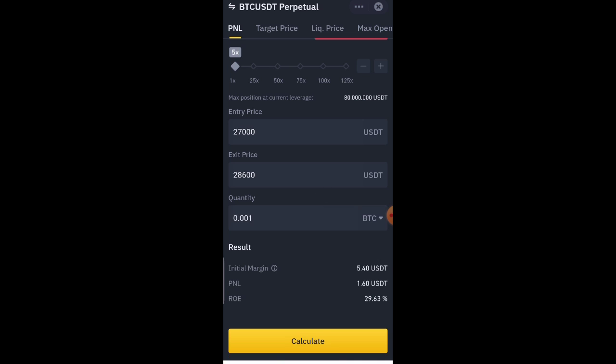All right, so also with the quantity of 0.001, let's calculate and see how much we are going to lose if the market reverses against our analysis. That is when our trade actually becomes invalidated. That's how I put it in trading terms. So let's click on calculate now to see. So that means we're also going to be making a loss of 1.60. You can see minus there, right? That is minus 29.63%. So that is just how to calculate your profit and loss.